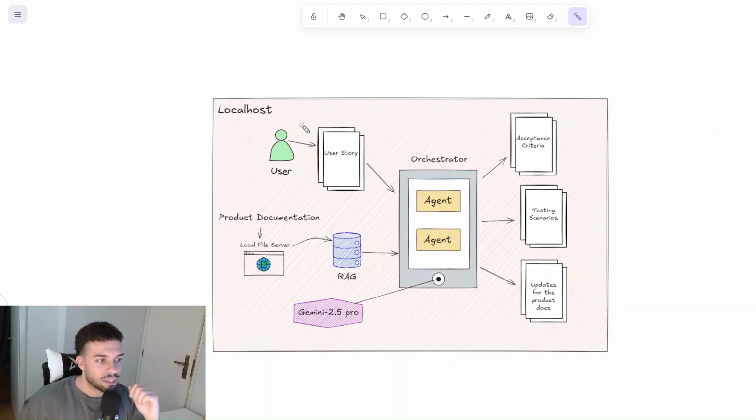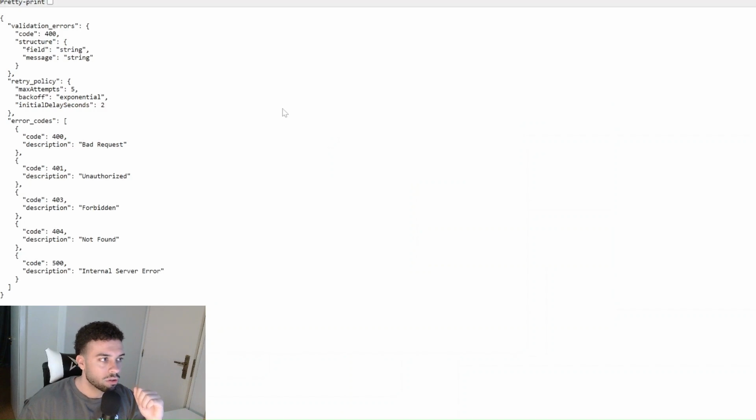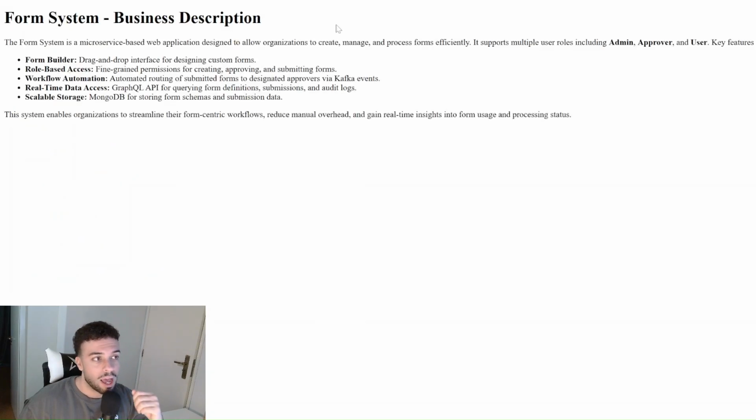So basically, I'm running everything on localhost. I have Langflow installed on my machine. I also have the product documentation in a local file server available through HTTP that I can show you. So I have, for instance, the error handling document. That's a JSON document that you can see here. I have also the form system, a business description of my system, and so on.